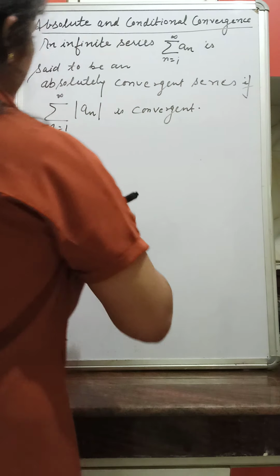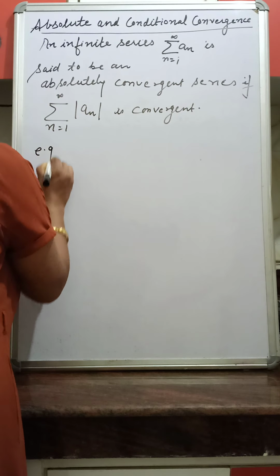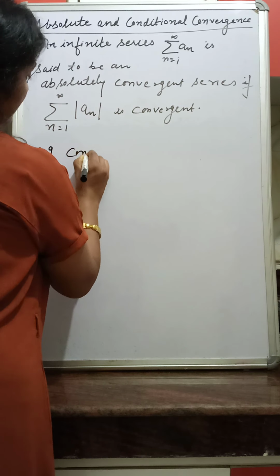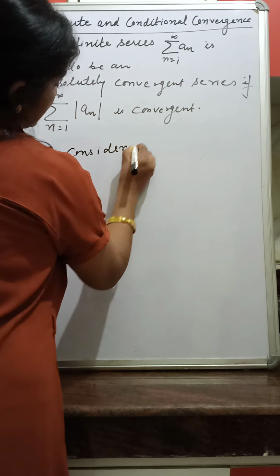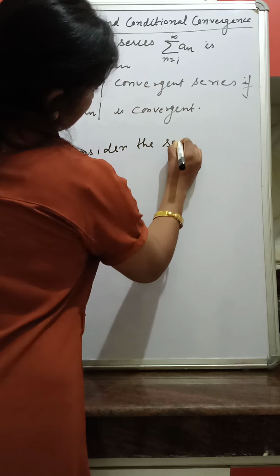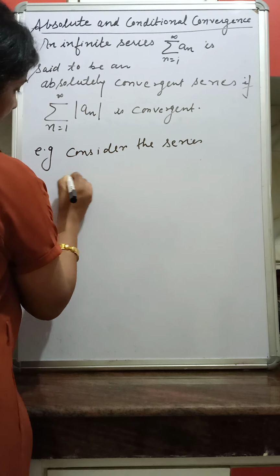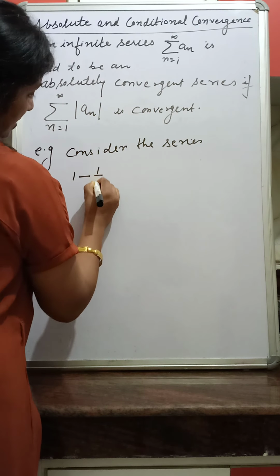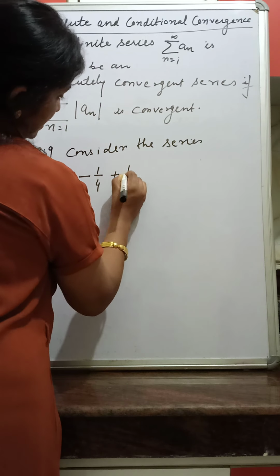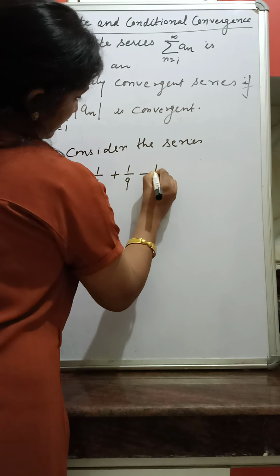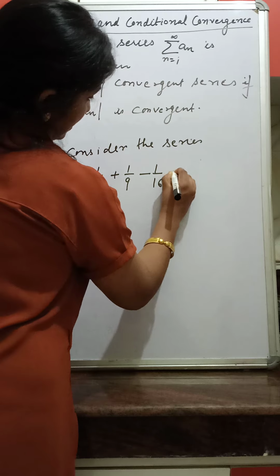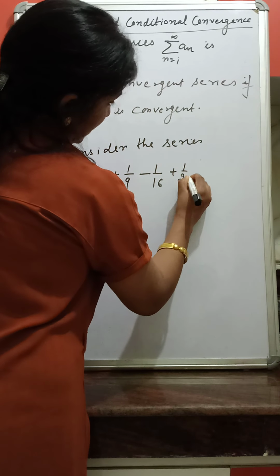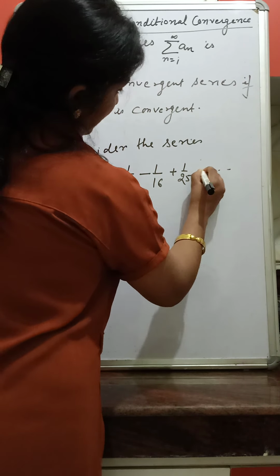Okay, for example, consider the series 1 minus 1 by 4 plus 1 by 9 minus 1 by 16 plus 1 by 25 and so on.